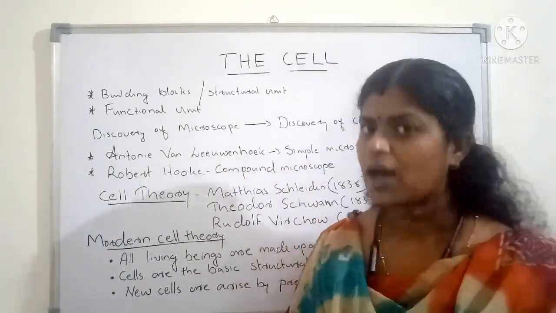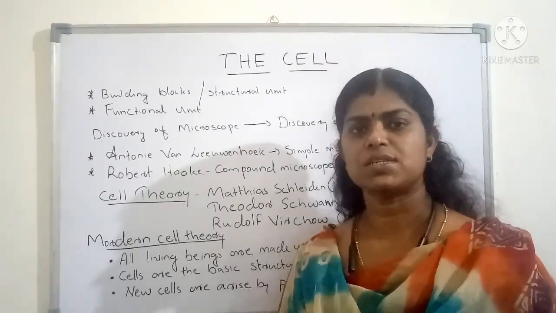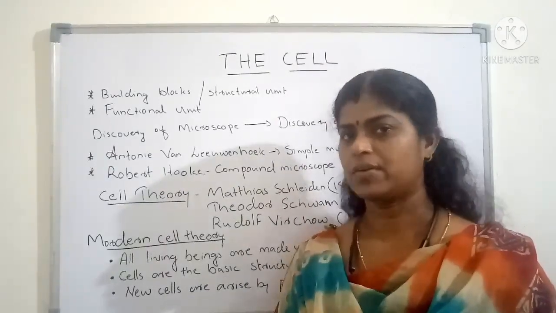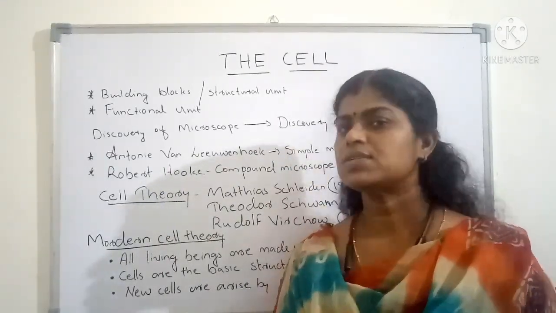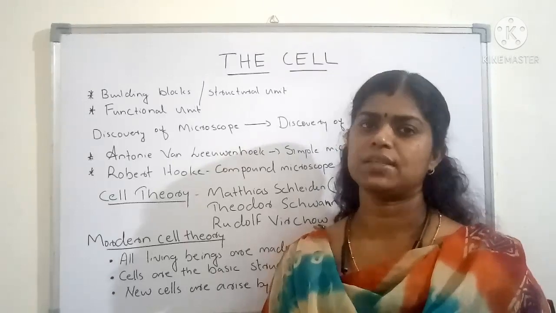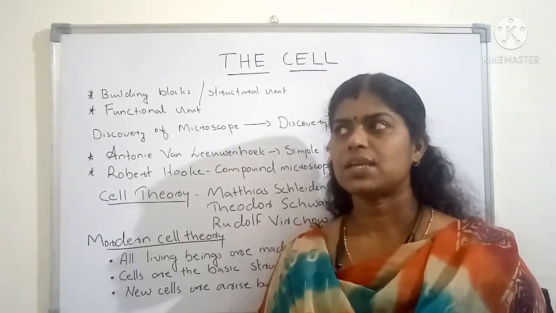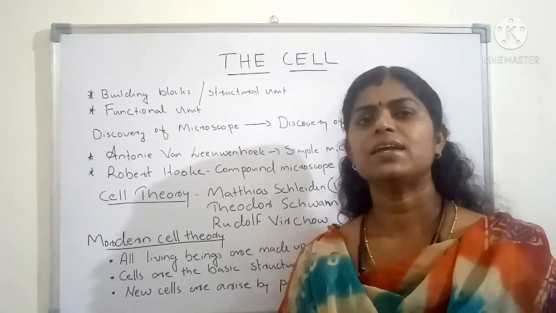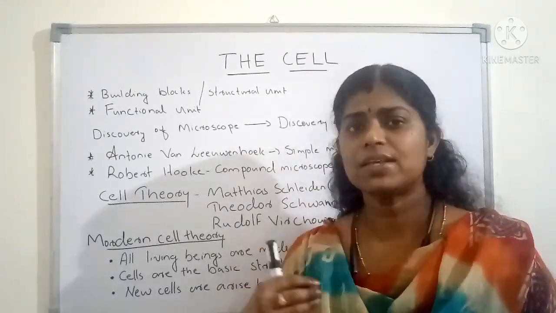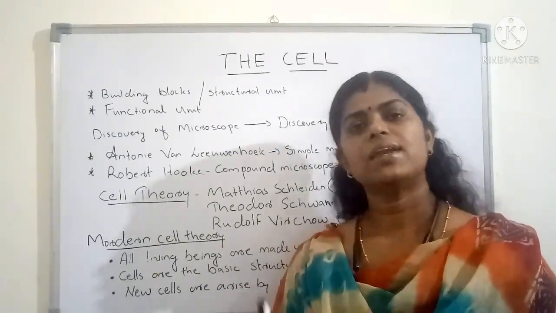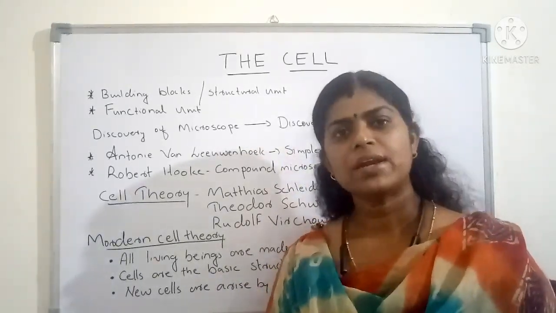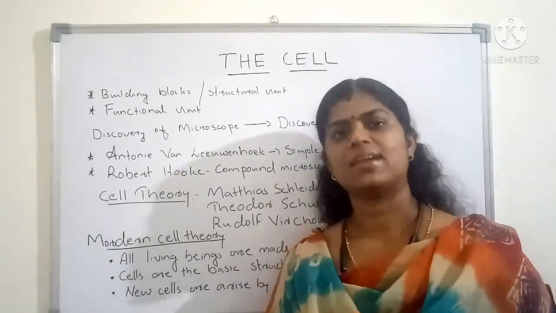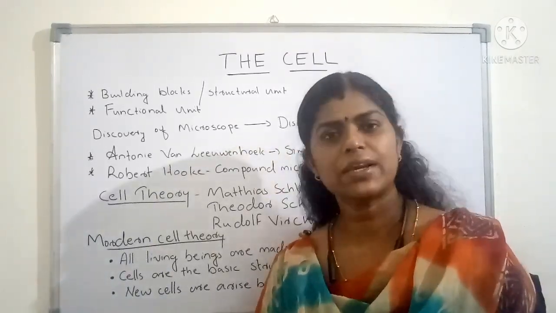Whatever functions an organism performs, all these happen because of cells. Without cells, no activity can take place in the organism. We can take blood as an example. Blood is circulating in our body. One function of blood is that it is a carrier of oxygen. Blood circulates all over the body and supplies oxygen. And how is blood made? So many cells are there inside, like RBC, WBC, platelets. Without cells, blood cannot form.